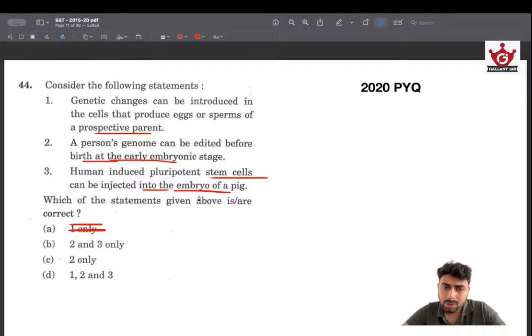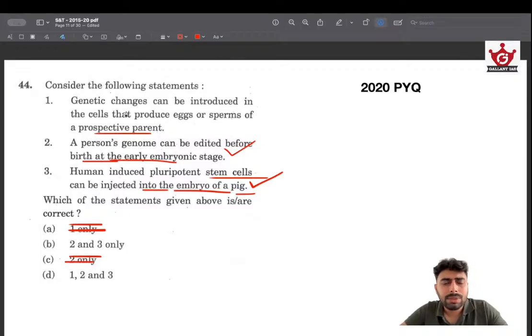And injecting them into an embryo of a pig, given the state of our development, this may be possible. Especially we are testing things on pigs because they are biologically a lot similar to us. Their cell structure, their reproduction is more or less similar to humans. So this seems like a possible thing, though there are 2 species involved. Interspecies transfer of stem cells, I'm not 100% sure, but that seems possible only. So 2 and 3 are right, meaning you can eliminate this also.